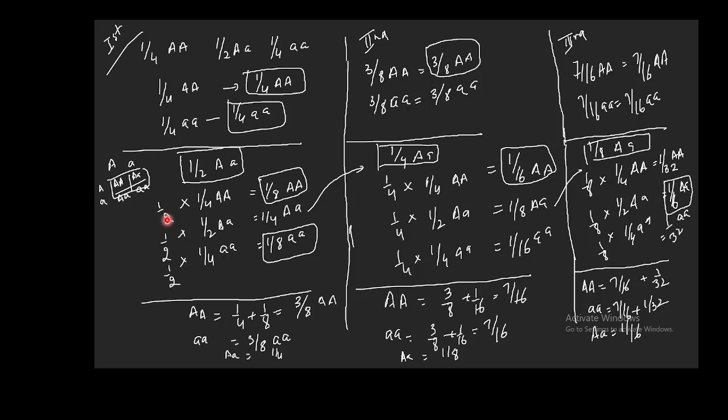So you multiply by 1/2 and get 1/8 AA, 1/4 Aa, and 1/8 aa plants.